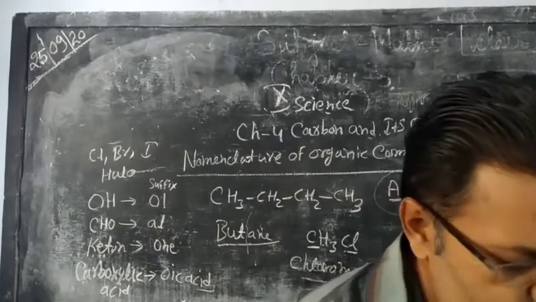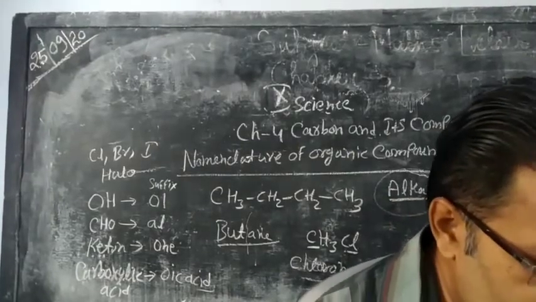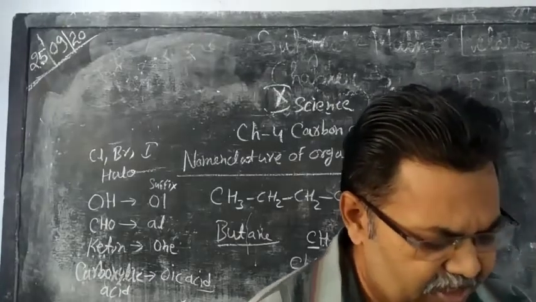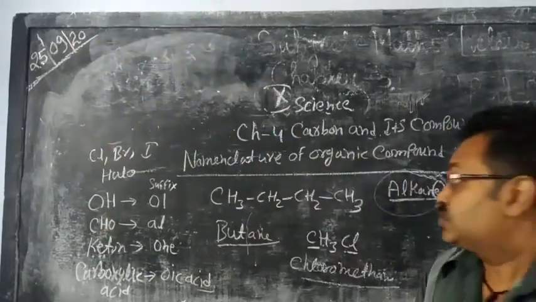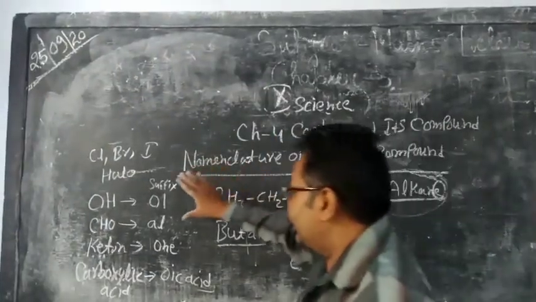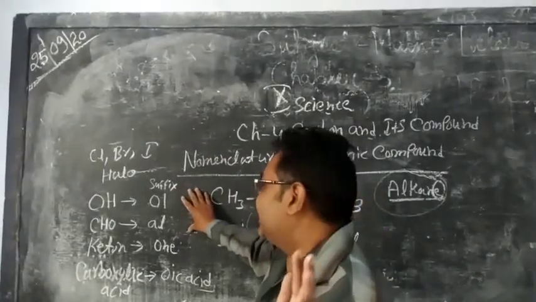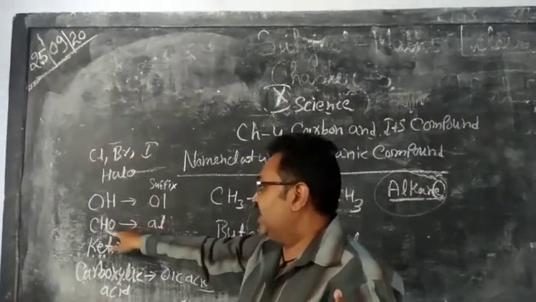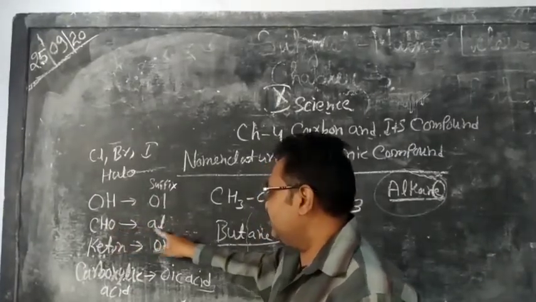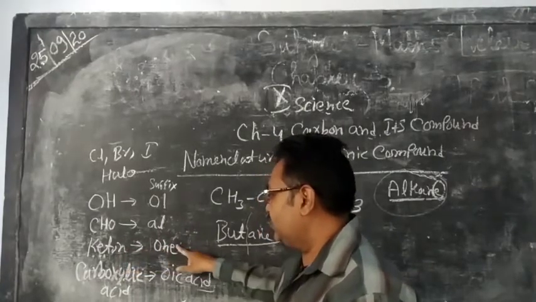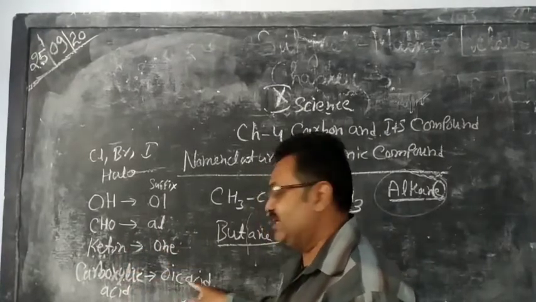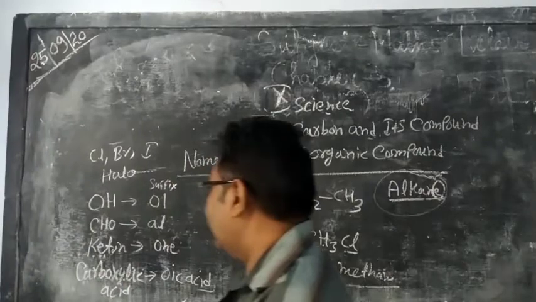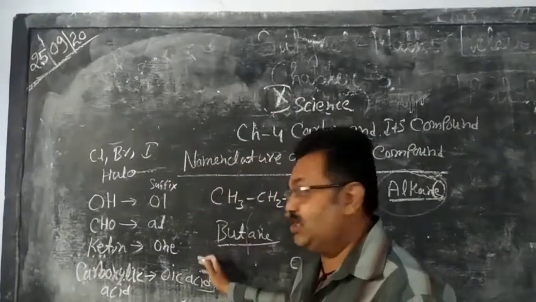Okay. Next, for the rules of organic compound nomenclature, we will write some examples and name the following compounds. The necessary thing to know is the suffix of the functional group: alcohol is represented as ol, aldehyde as al, ketone as one, and carboxylic acid as oic acid.